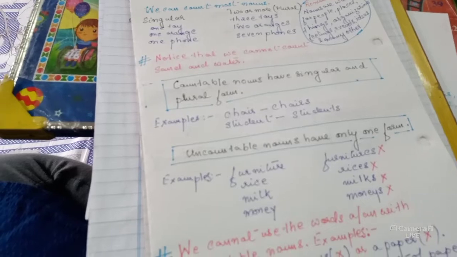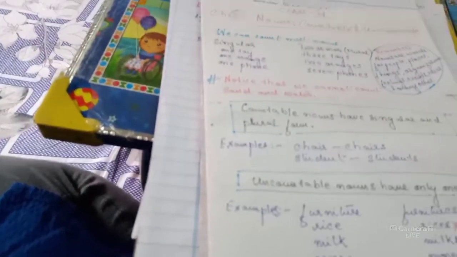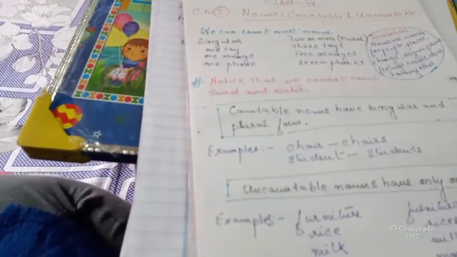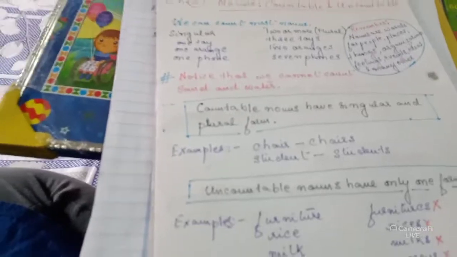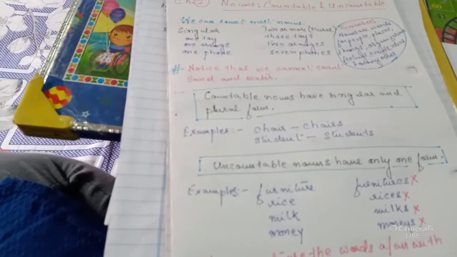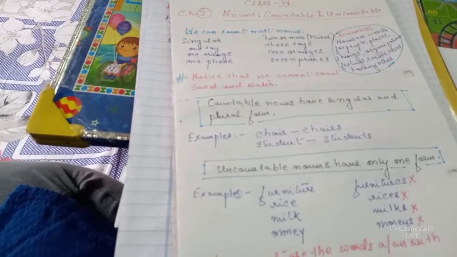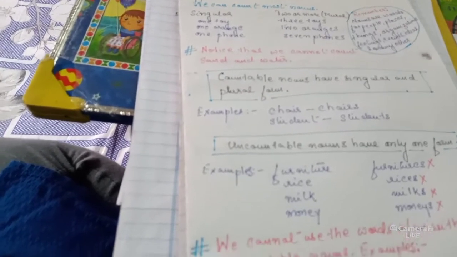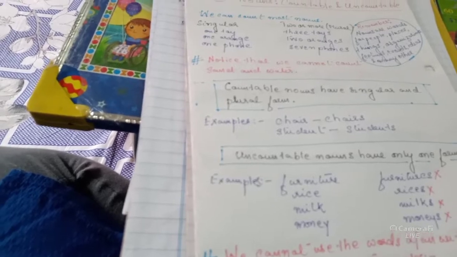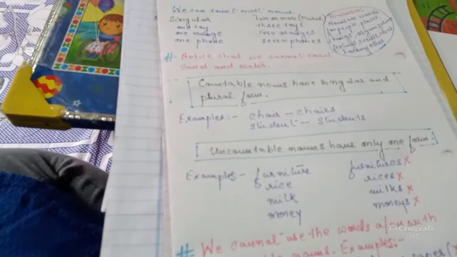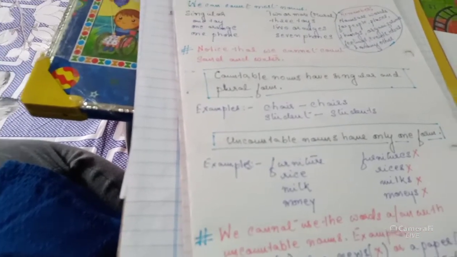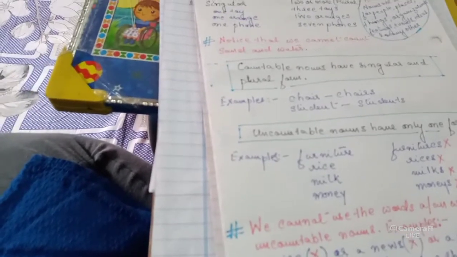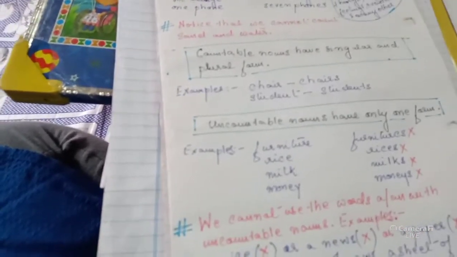Countable nouns have singular and plural form. So the nouns that we can count are known as countable nouns, and they have both singular and plural forms. Examples are chair will become chairs, student will become students, toy will become toys, pen will become pens. Book will become books, school will become schools, and so on.